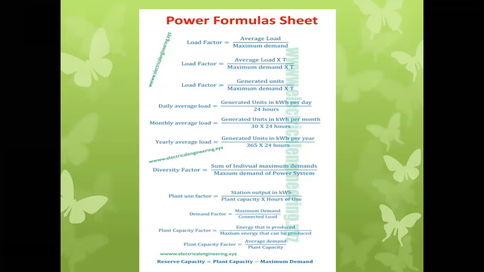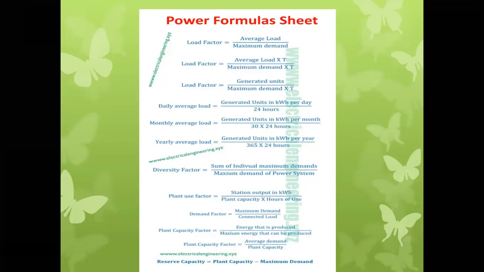So why is this formula given here, and what is its meaning? Generated units are nothing but the total energy consumed by the particular load for a given time period. It will be equivalent to the average load coming on the station. And maximum demand means the largest value, for a given time period, that will come on the supply system.